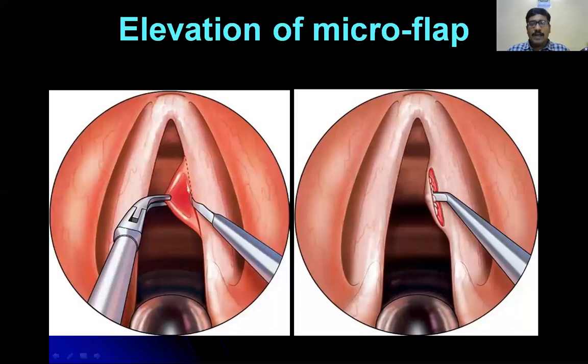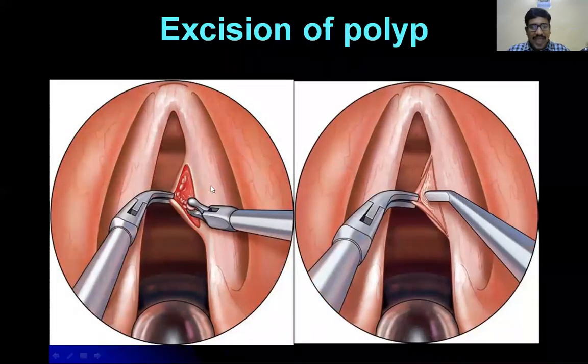What is the microflap approach? You give an incision on the epithelium and enter into the subepithelial space. You excise the edematous tissue if it is a gelatinous type. If it is a hemorrhagic polyp, you remove the blood. If it is mixed, you remove the edematous fluid along with the blood clot. This is called excision of the polyp.